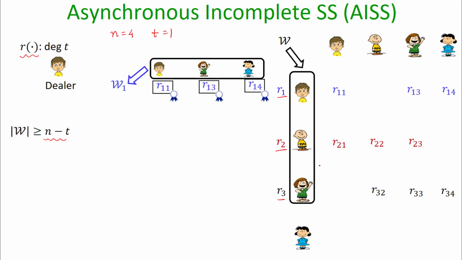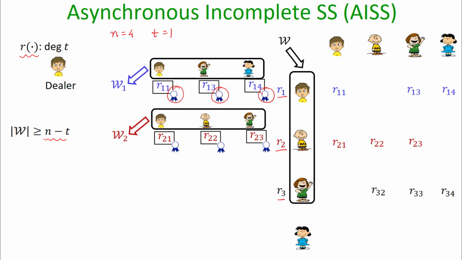The first primary shareholder will also possess shares of its primary share R1, and each of those shares, which I call secondary shares, so R11, R13, R14 are the secondary shares of R1, and each of them is signed by the respective secondary shareholder. Signed in the sense they are information theoretically secure signatures.